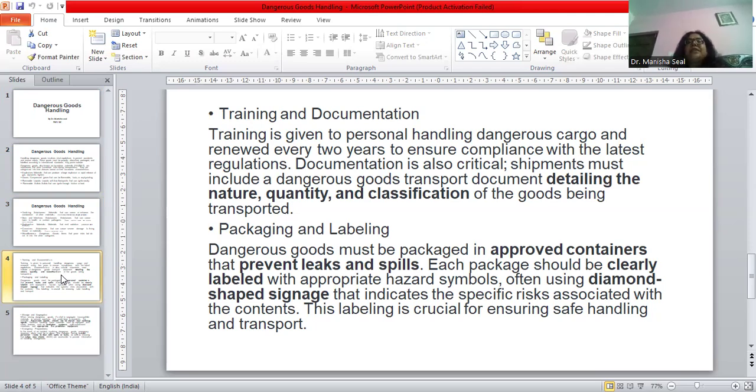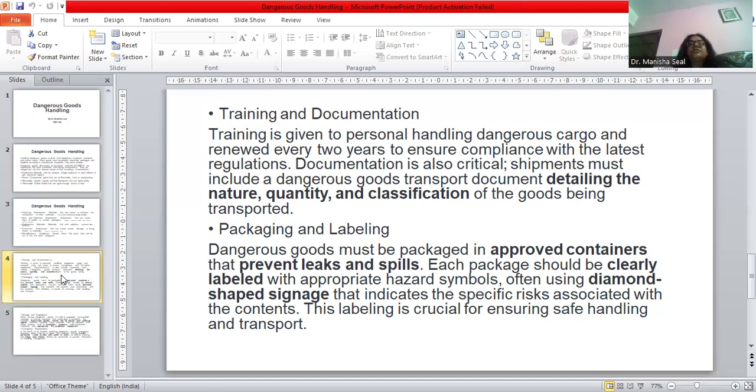Apart from that, documentation is again one of the important aspects. Whenever we are shipping these kinds of dangerous goods, we must have documents which give specific information about the nature of that particular dangerous item or goods that we are carrying as air cargo. The quality and the quantity, how many we are carrying, need to be mentioned in a document.